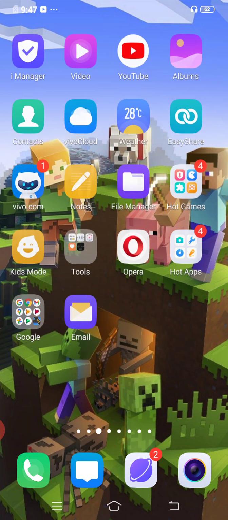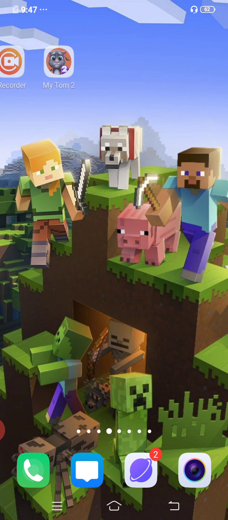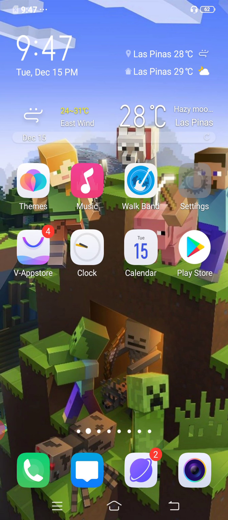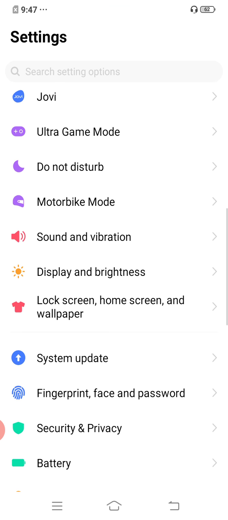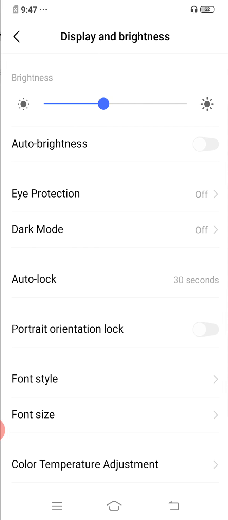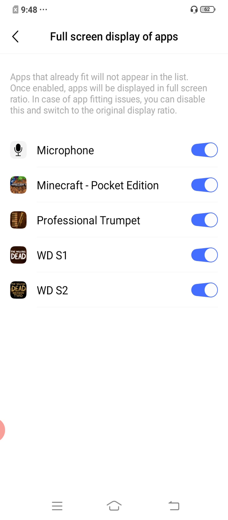So I will show you how to fix the display if you're playing a game and there's a problem with the display. First you will go to settings, then tap Display and Brightness and tap the full screen display of apps, and you need to press all of them.